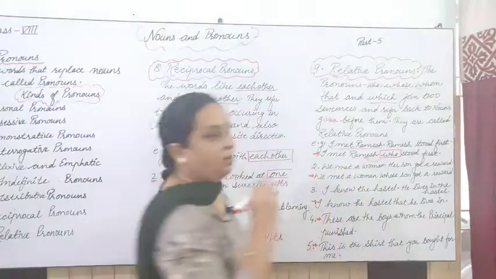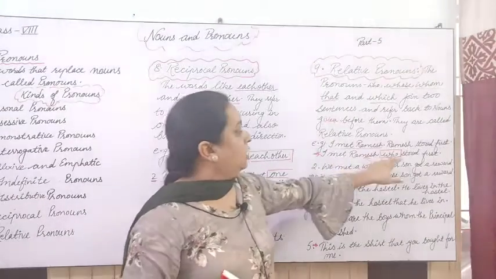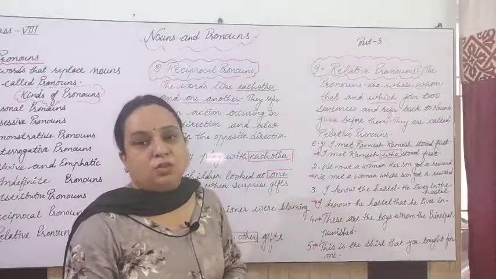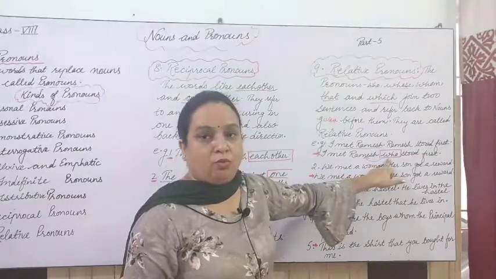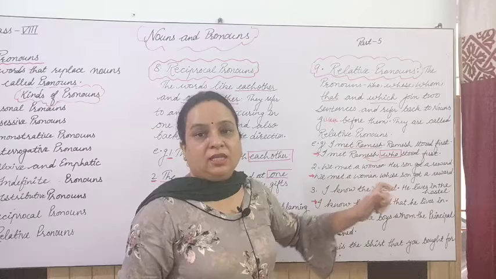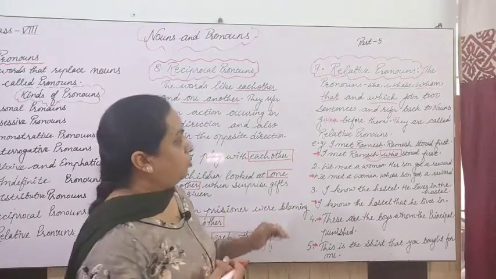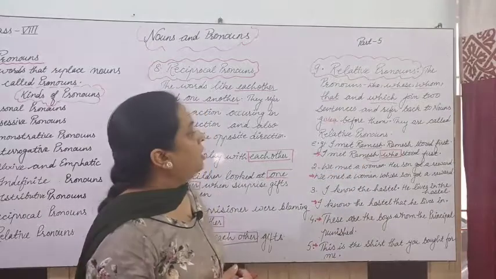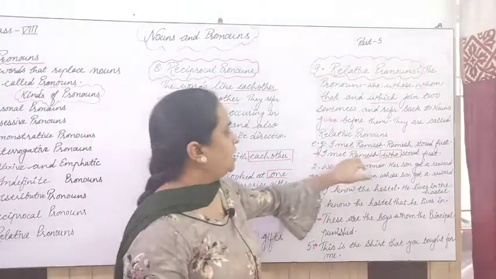So we are talking about this noun, and this noun, which comes before the relative pronoun, is known as the antecedent of this relative pronoun. This antecedent is the word which comes before the relative pronoun, right? It is generally a noun in most of the cases, so you have to see the noun.